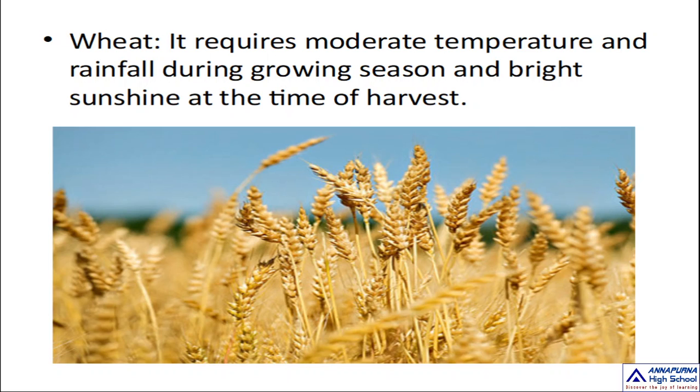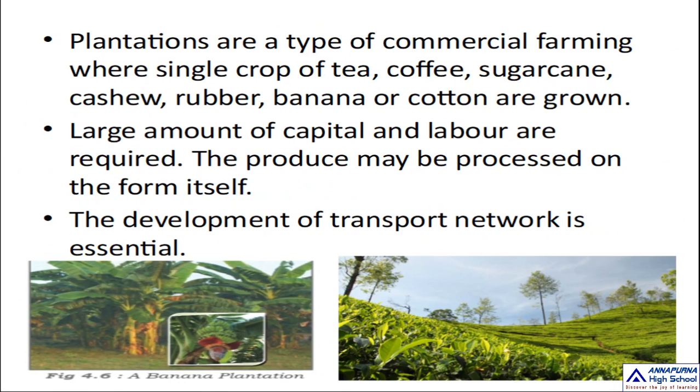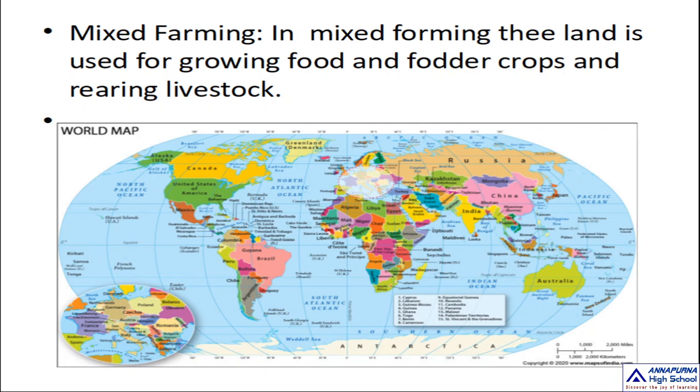Wheat is grown in the USA. I want to show you. Wait. USA here, Canada here, Argentina here, Russia here, and Ukraine, which is located on the east side of Europe, and Australia, India.